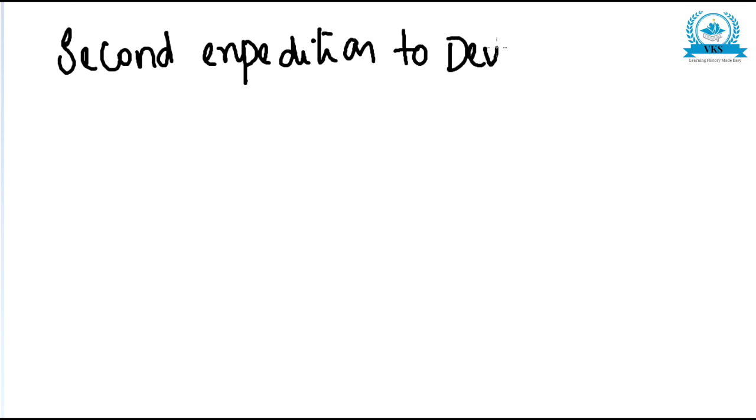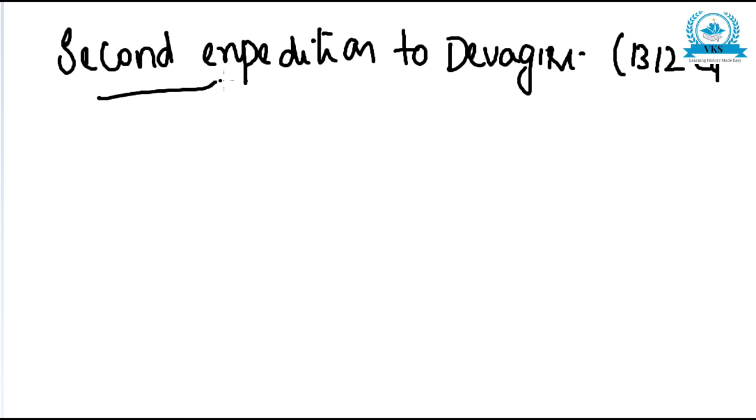Already we know that once he had gone to Devagiri, he had defeated the ruler of Devagiri, that is Ramachandra Deva, and we know that Ramachandra Deva had agreed to pay annual tribute to Alauddin Khilji. Now let us see what was the reason why he second time went to Devagiri. This happened in 1312th century era.